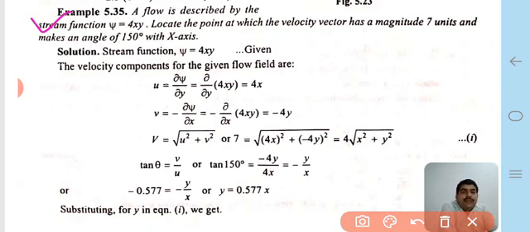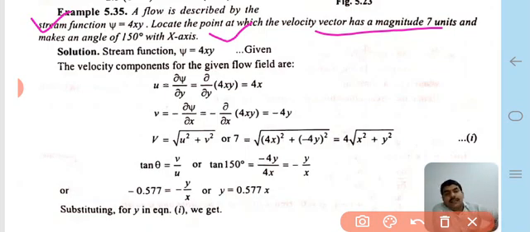Locate the point at which the velocity vector has a magnitude of 7 units and makes an angle of 150 degrees with the x-axis.